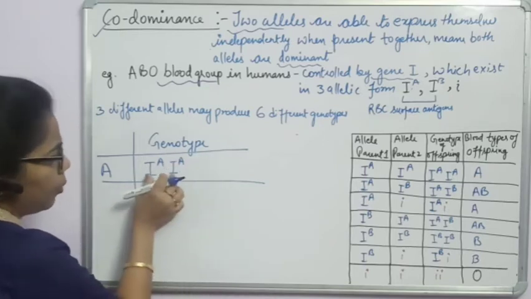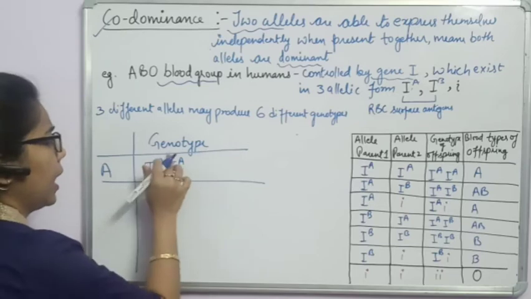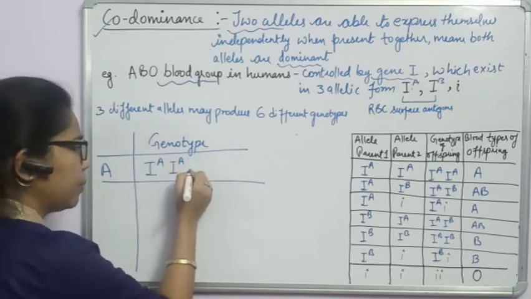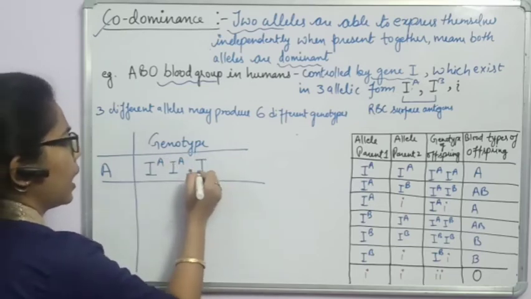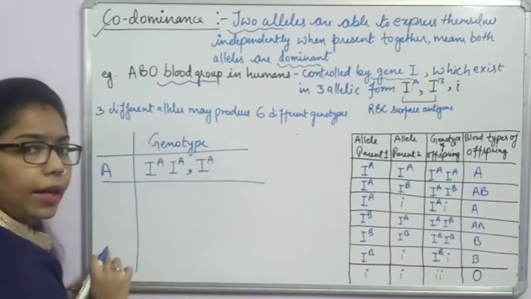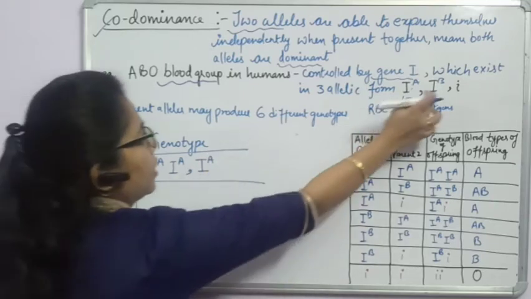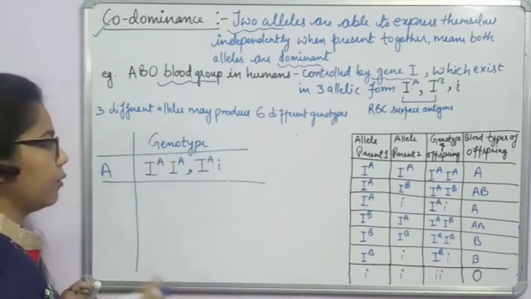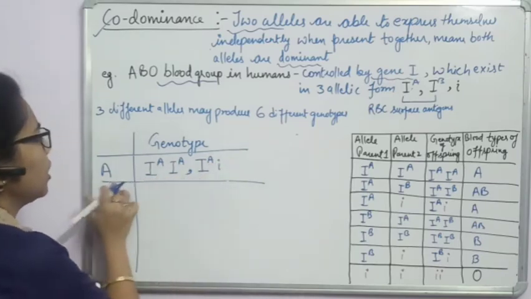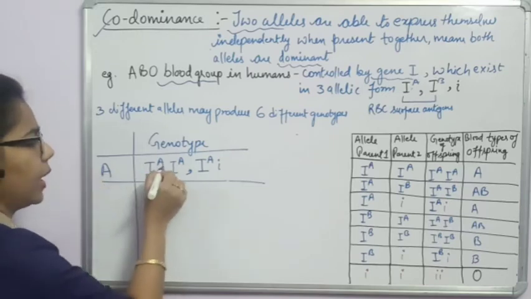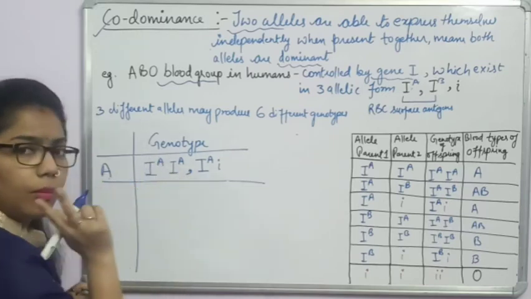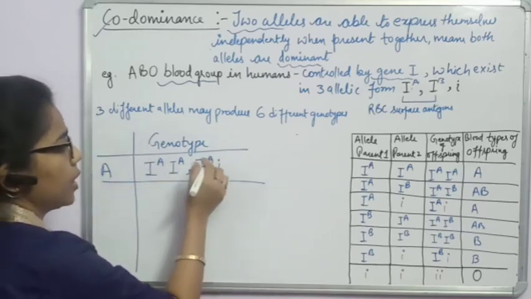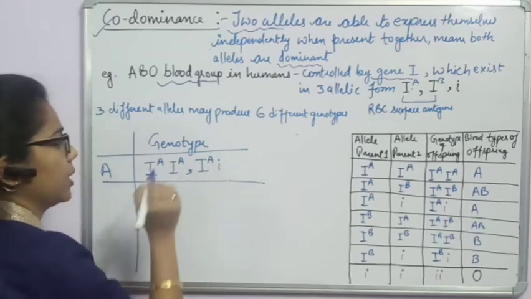If both alleles are IA and IA, or IA combines with the recessive one, small i. This is also a possibility, and we know that blood group A has IA in both cases where AA is present, or at least one A is there.